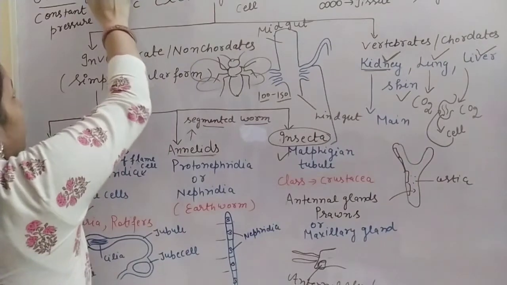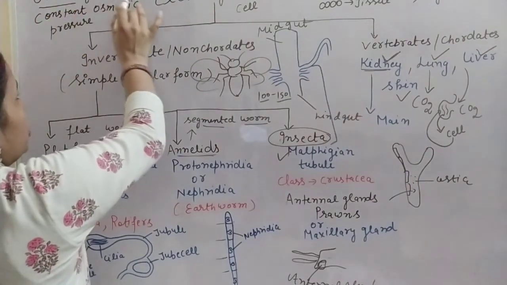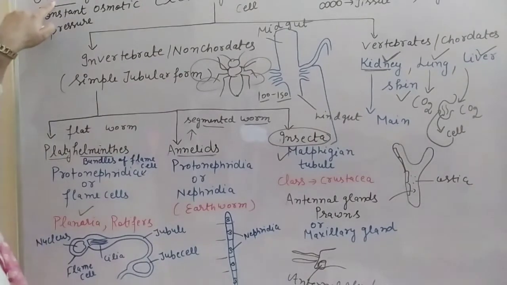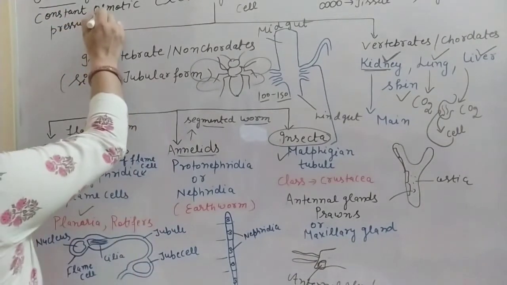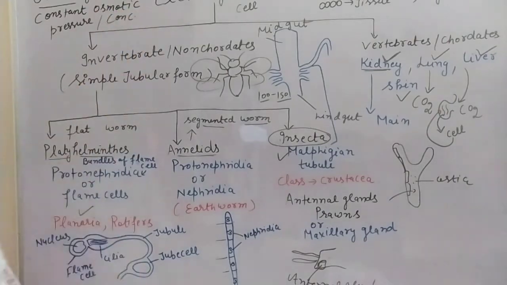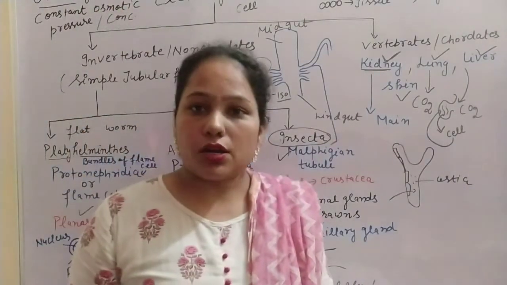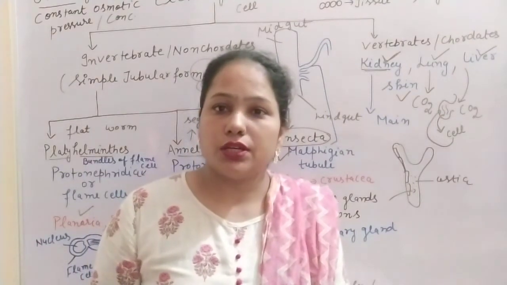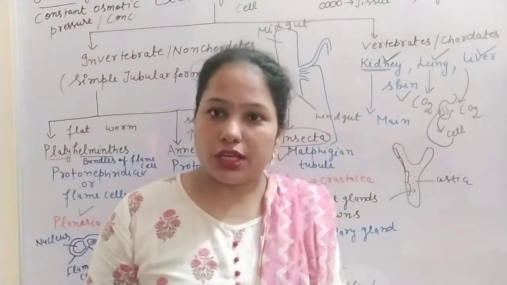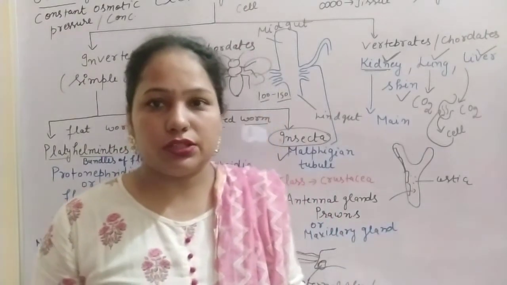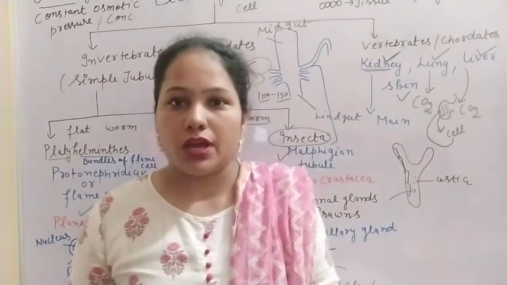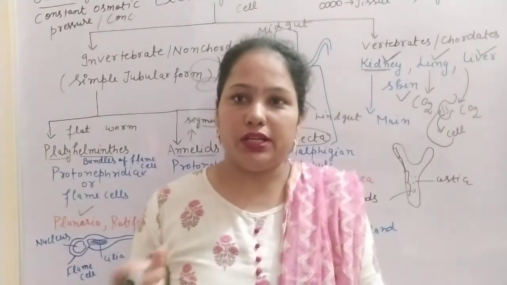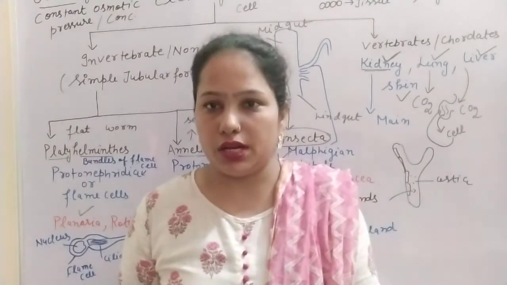Now one term is left, and this is known as osmoregulation. What is the meaning of osmoregulation? Osmoregulation means constant osmotic pressure, or constant osmotic concentration in our body. In our body, body fluid like blood is there, and in our blood the different enzymes, hormones, salt, and water are there, and all these are essential to maintain the osmotic pressure in our blood.